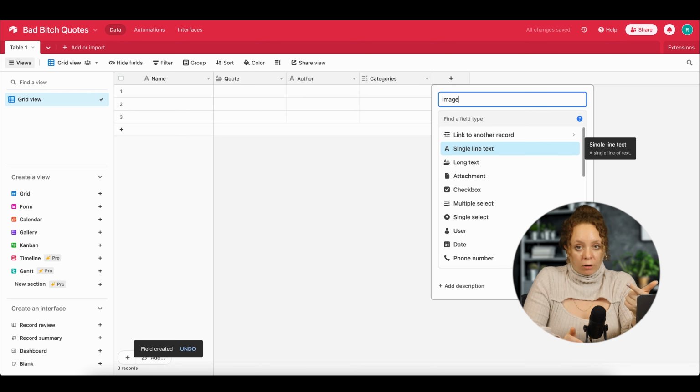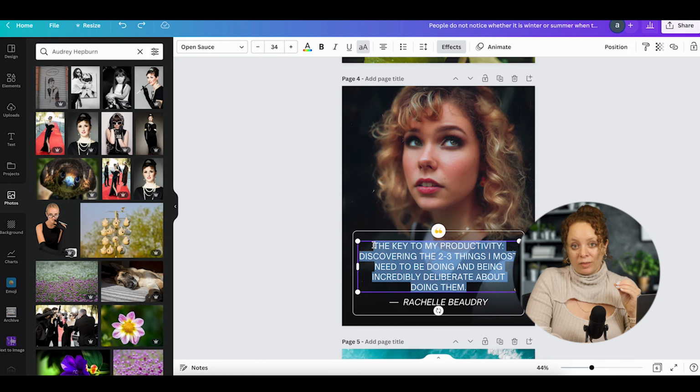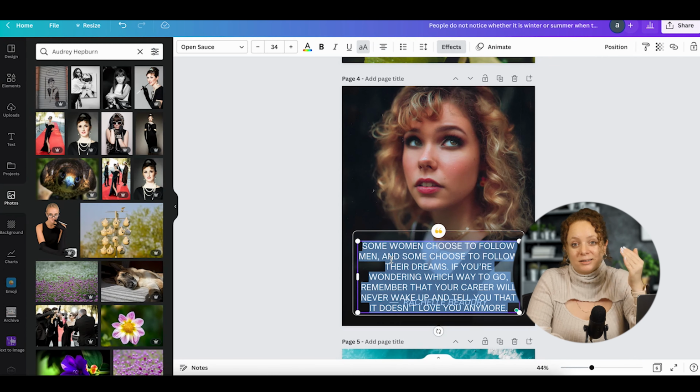The process of actually collecting these quotes from the internet and collecting them together in a table and then creating a Canva image for each of them, this was the most time-consuming part of this website, honestly. And this is like the simplest part, right? If this is a project that I invest in, I would take someone off of Upwork or Fiverr to do it for me in bulk, so I can have hundreds of quotes. But for the sake of this website right now, I just wanted to have some basic quotes, like 10 that I can get started with and get the ball rolling.